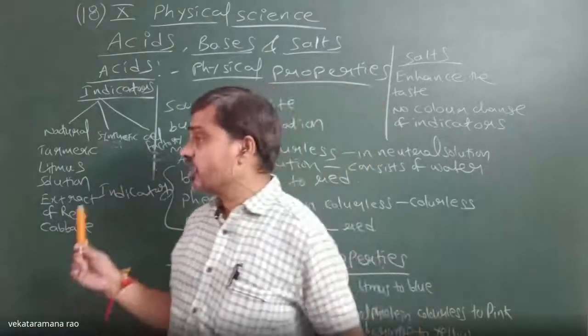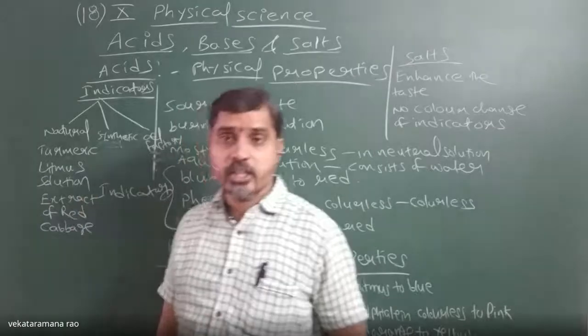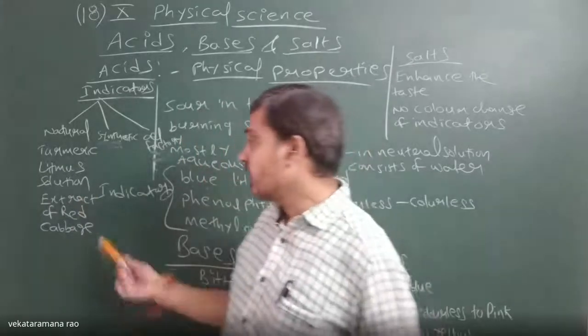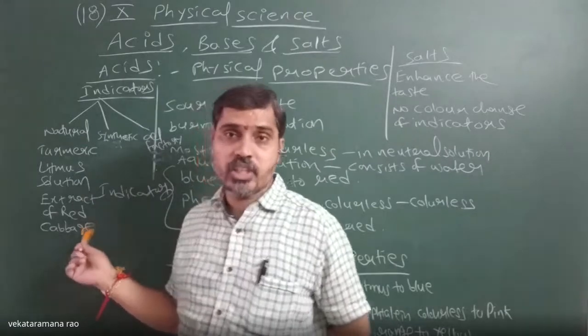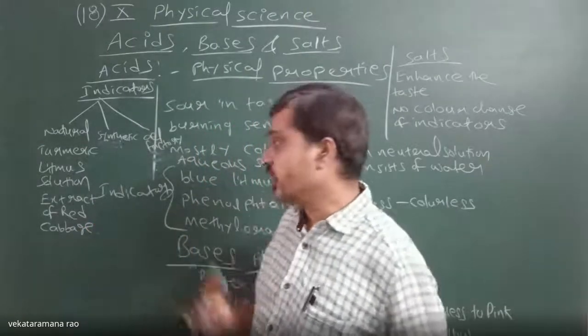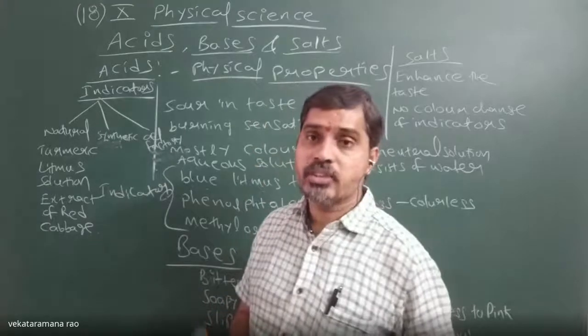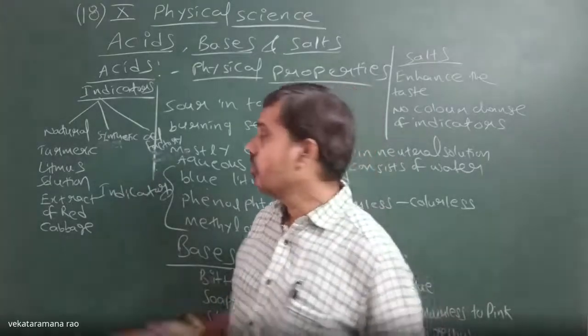So what are natural indicators? Naturally available indicators. They will have their own color. Their color will change differently in acids, in bases and in salts. They are known as natural indicators. What are they?